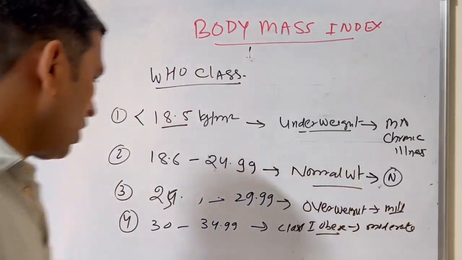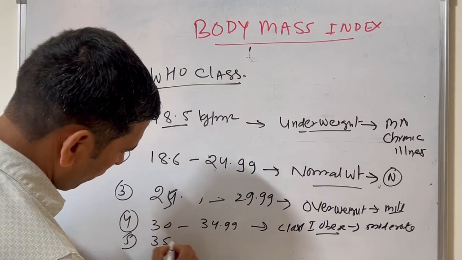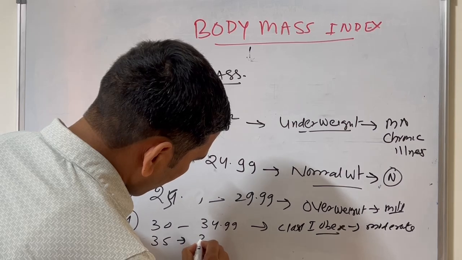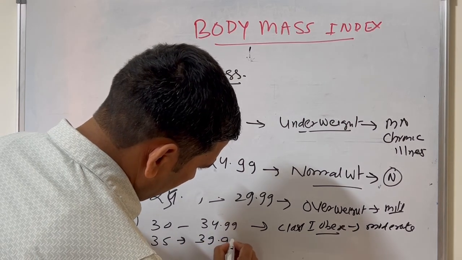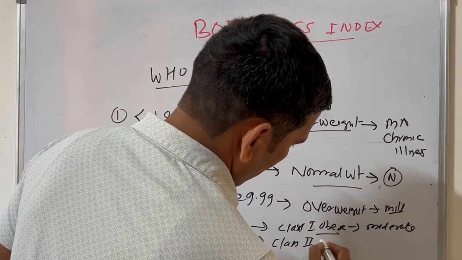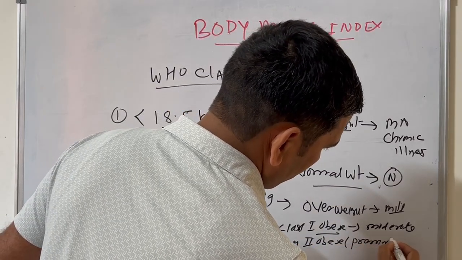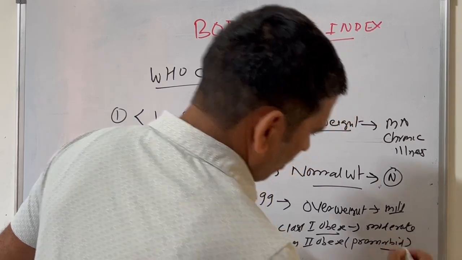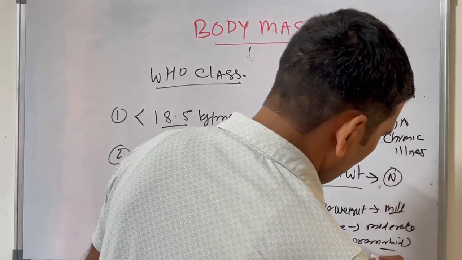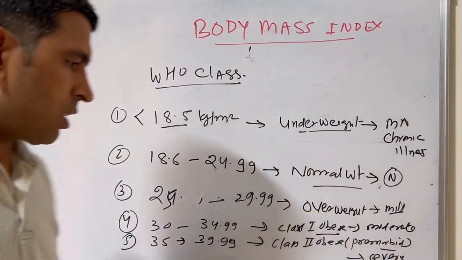Fifth category is between 35 to 39.99. This category comes under class 2 obese. That is a pre-morbid condition. It means there is severe risk of systemic diseases.